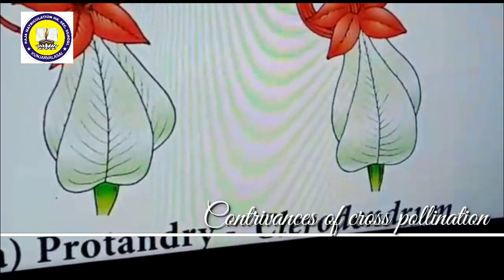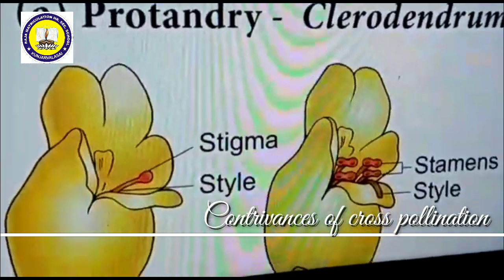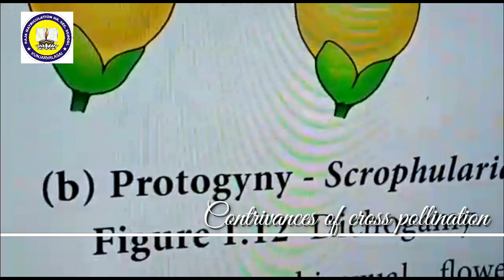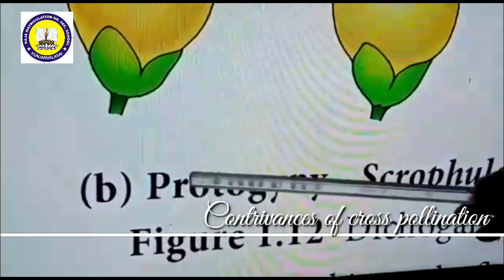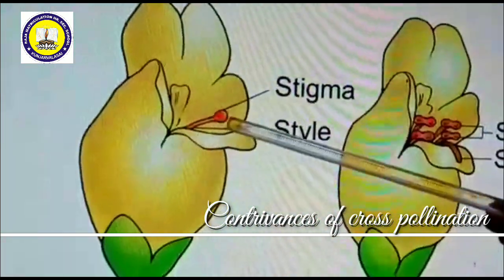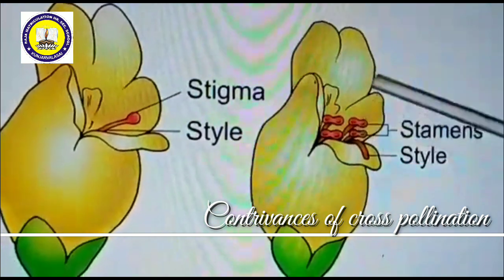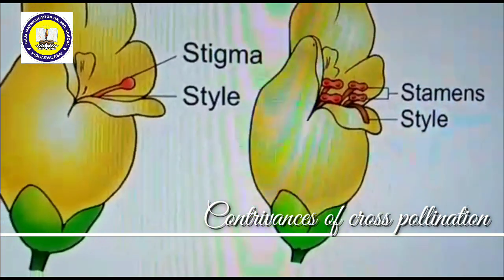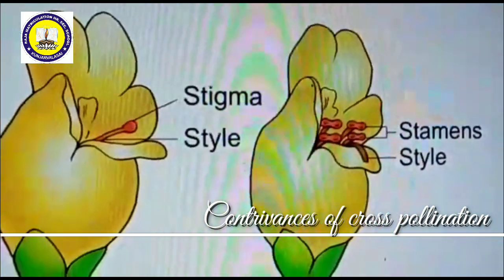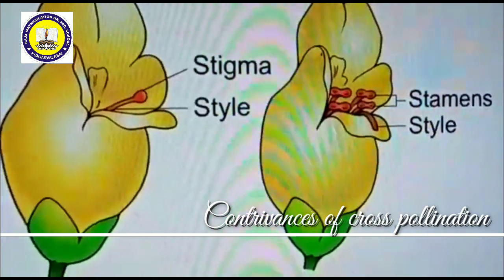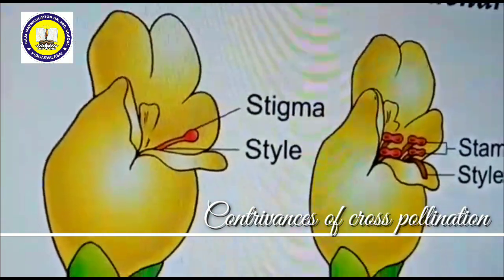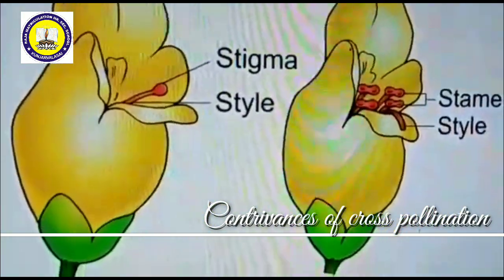The second category of dichogamy is protogyny. What do you mean by protogyny? Gyny means gynoecium. If gynoecium matures earlier, this is called protogyny. See here, first the stigma, the gynoecium, matures earlier, and later on androecium matures. Both protandry as well as protogyny come under dichogamy. Dichogamy means one of the androecium or gynoecium matures earlier and the other matures later. This condition makes the flower possible only for cross-pollination.